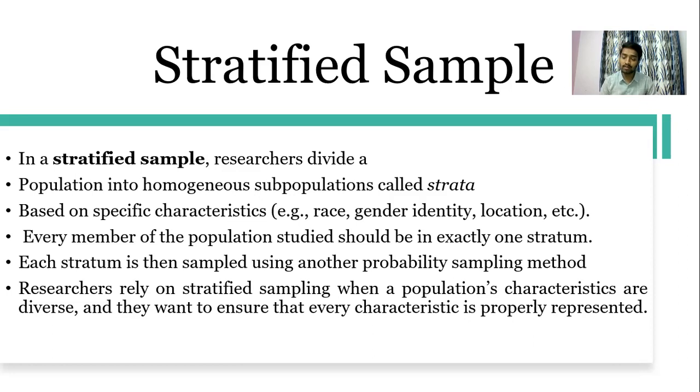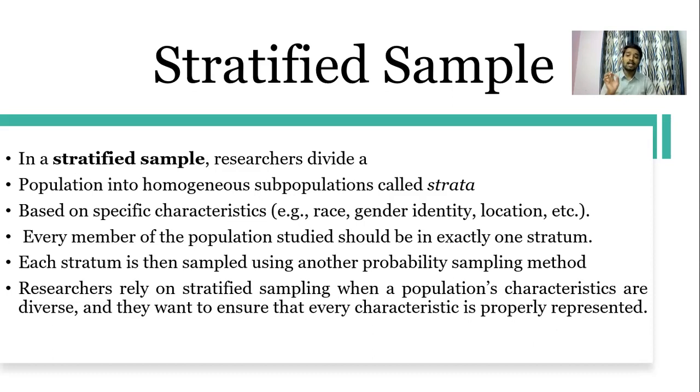The researcher divides the population based on homogeneous characteristics, but which characteristics? It can be their age, gender, race, location, income level, degrees, or qualification. So based on specific characteristics, the researcher is going to divide the population.